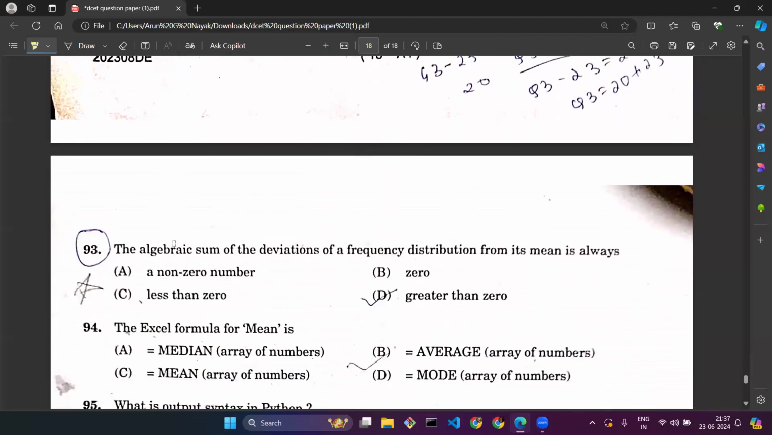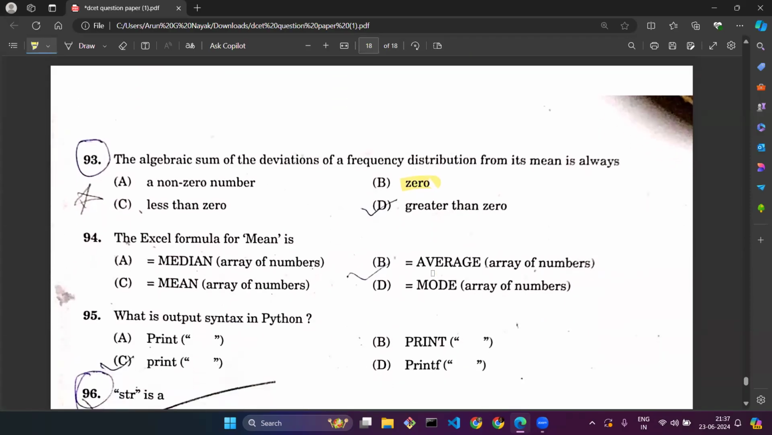Question number 93. The algebraic sum of the deviations of a frequency distribution from its mean is always what? How will the value be? It will always be 0. It will be 0. Because the sum of deviations from its mean will not be deviating much greater or lesser. It will be 0.